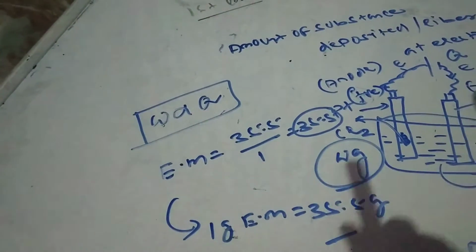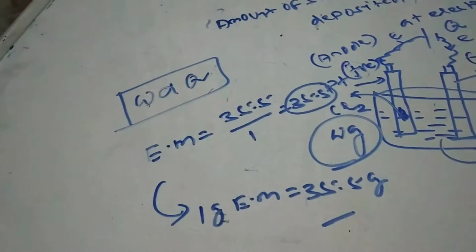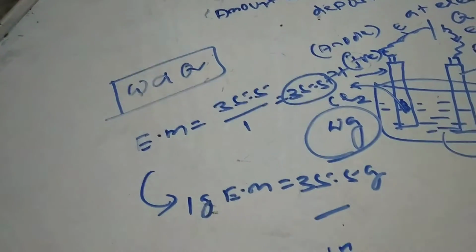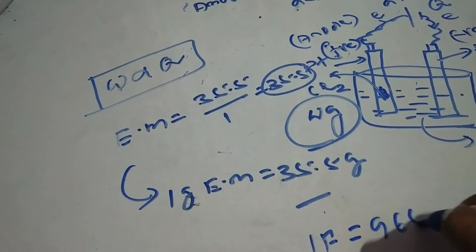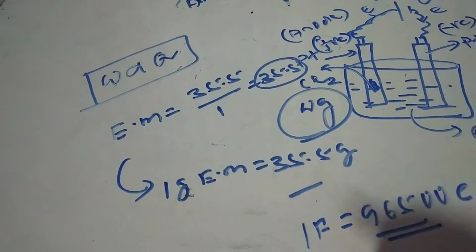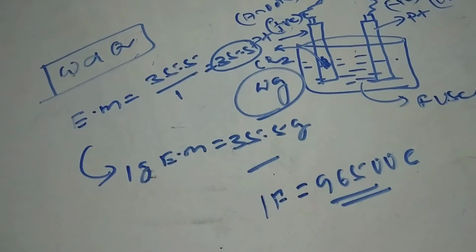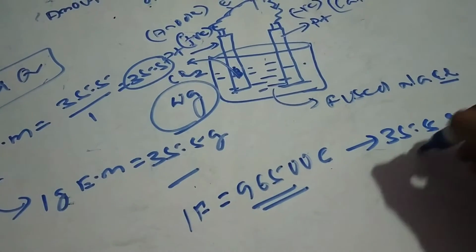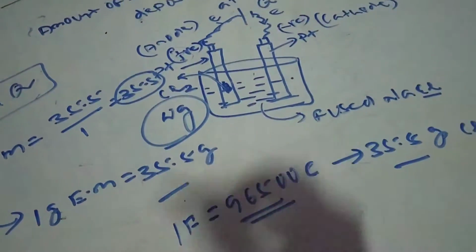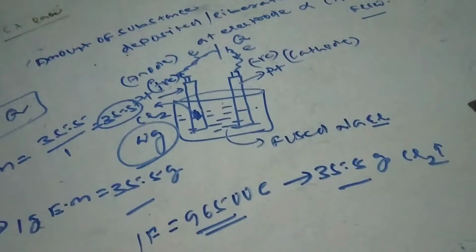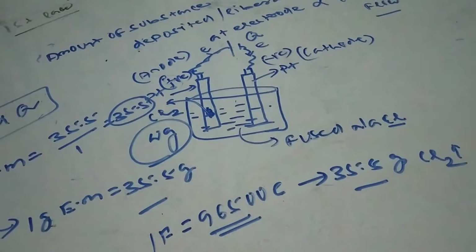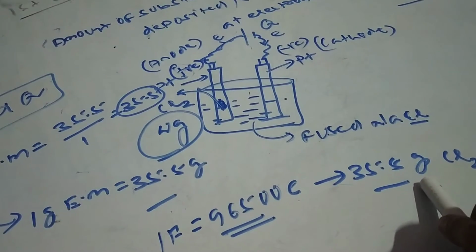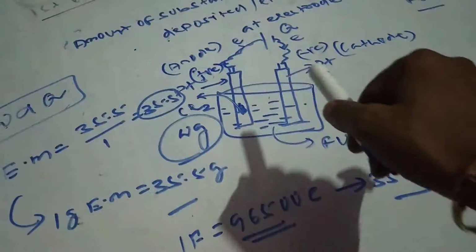And if the electrolytic cell has 100% efficiency, that indicates that if you pass 1 Faraday charge, already I told what is 1 Faraday, that is your 96500 coulomb, it has a capacity to liberate 35.5 gram of chlorine gas at the anode. And this 1 Faraday charge passing can deposit this amount, but this amount should be present in the electrolyte.